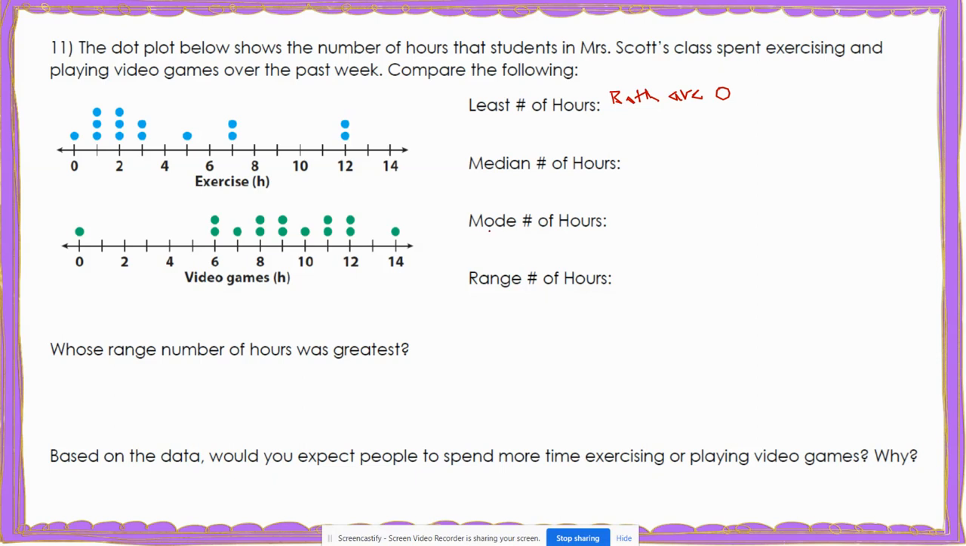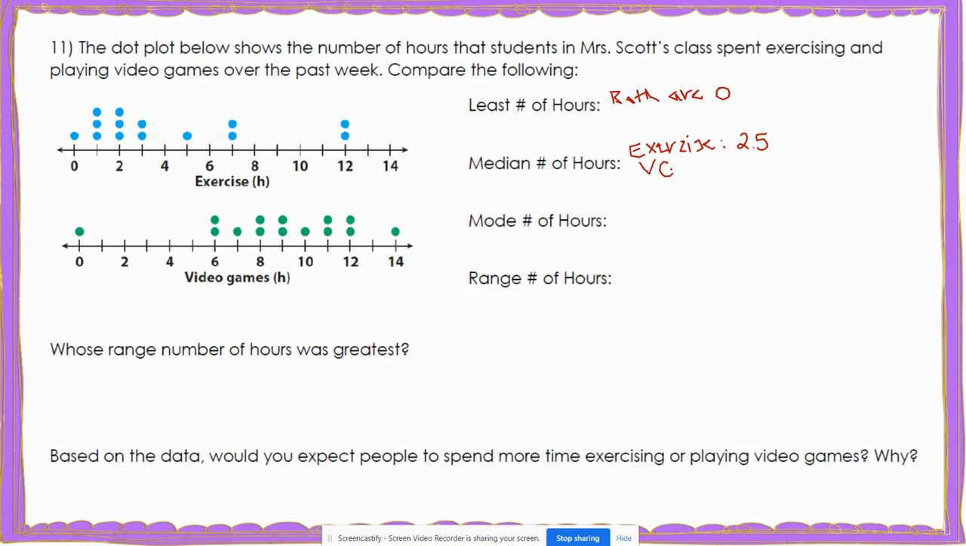Now let's find the median number of hours. So we need to find the median for video games and the median for exercise. Well, we're going to find the number in the middle. What we notice for this is that we have two numbers in the middle. So for exercise, the two numbers that are in the middle are 2 and 3. Well, we would have to add those together and divide by 2. So 2 plus 3 is 5, and 5 divided by 2 is 2.5. So for exercise, the median is 2.5.